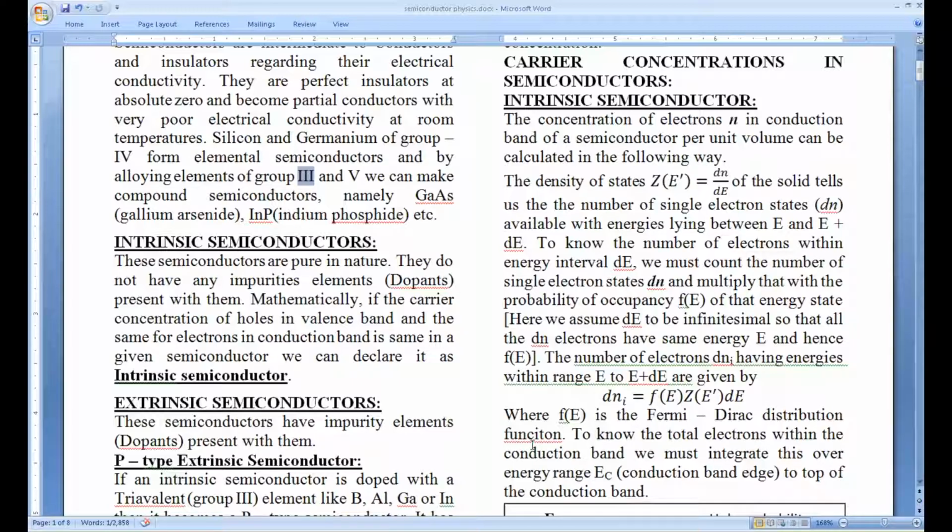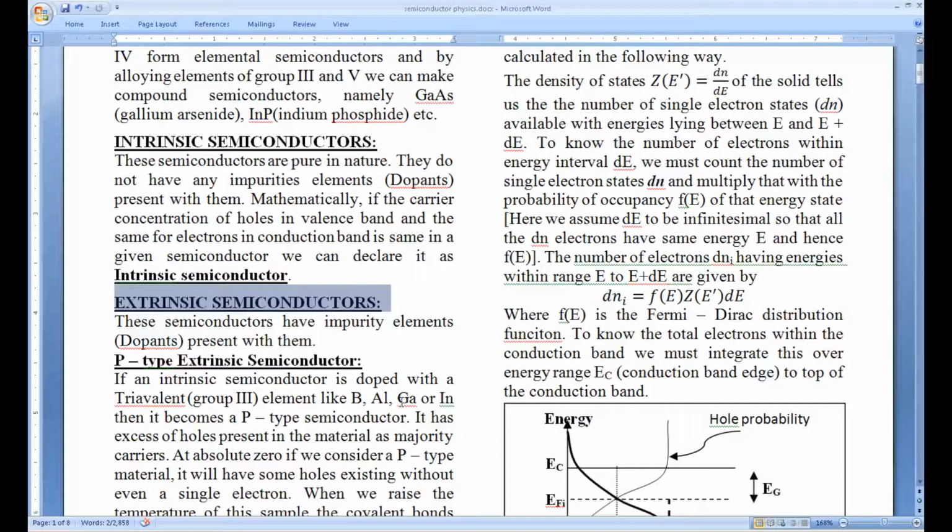If you do the doping, it results in an extrinsic semiconductor. Extrinsic semiconductors are those semiconductors where there are unequal numbers of holes and electrons at any given temperature. So if you take any semiconductor which is extrinsic, unequal numbers of holes and electrons will be present.